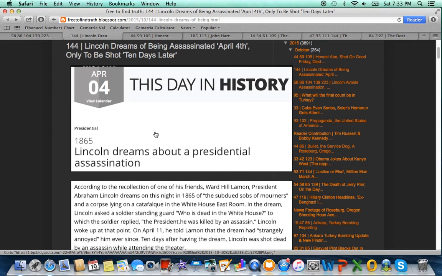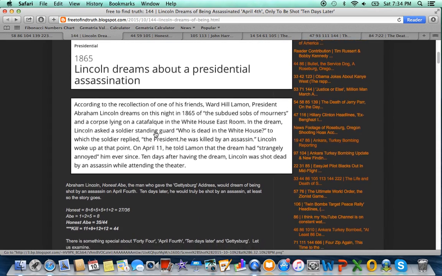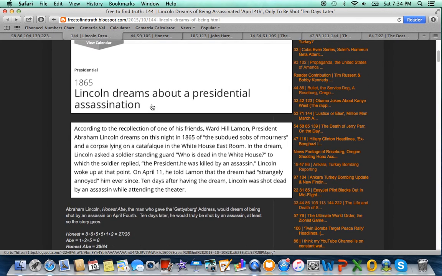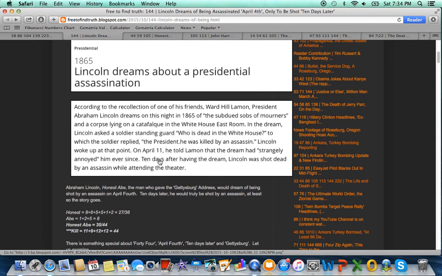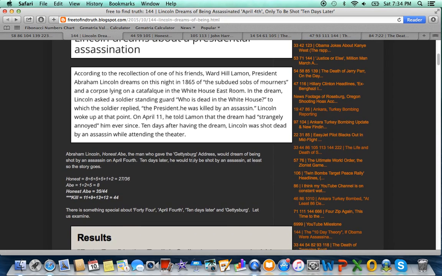It should be noted that the first ever president to die in office was the 9th president, William Henry Harrison, the first Whig, who died on April 4th, 1 month into his term, the shortest presidency in the history of the nation. In this story, Lincoln on April 11th, 7 days after having the dream, 3 days before being shot, supposedly went to his friend Lamont and said he was annoyed by this dream. It was really bothering him.